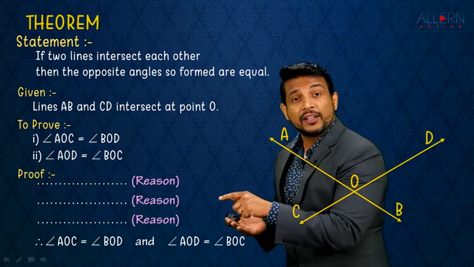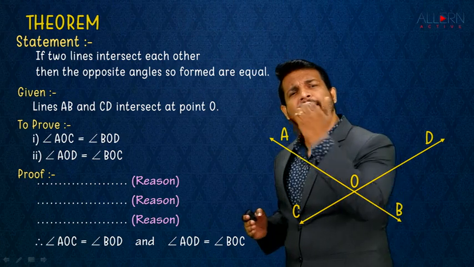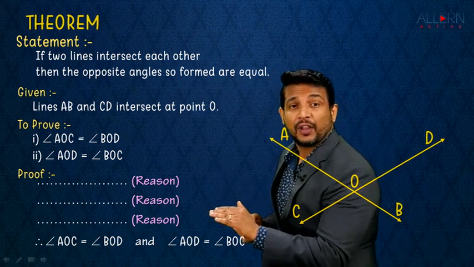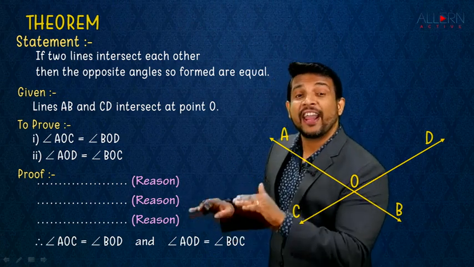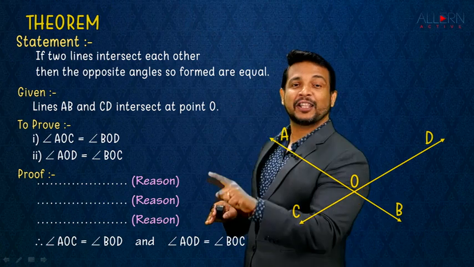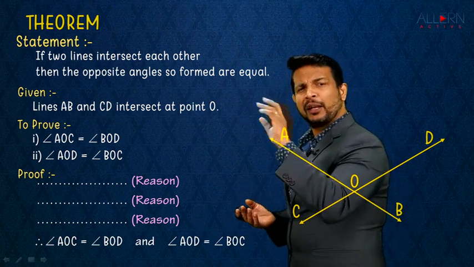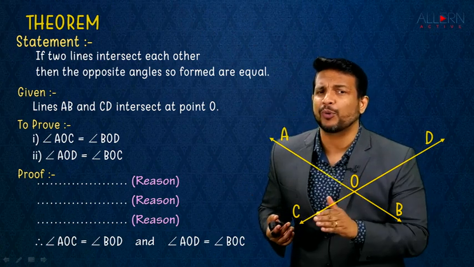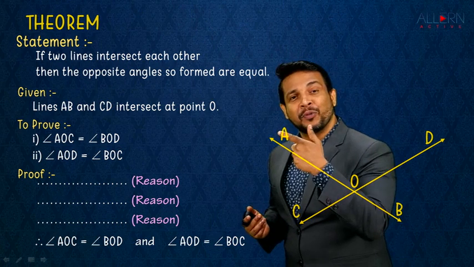This systematic, logical way of writing the statements with the reason. When we are doing this, we use axioms, and we use certain theorems which we have already learned. This systematic way of writing the statement with the reason to reach the final desired result is called a proof. And this is nothing but the steps of proving a theorem. So first we have a statement. From the statement we understand what we are supposed to draw, then we write the given, then the to prove, and then the proof. Isn't that easy?